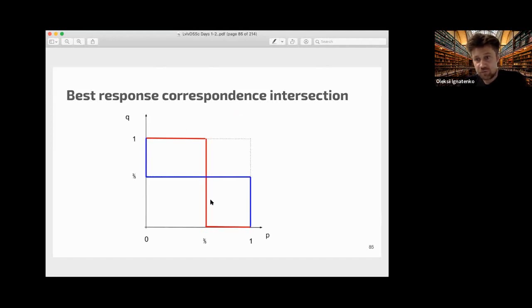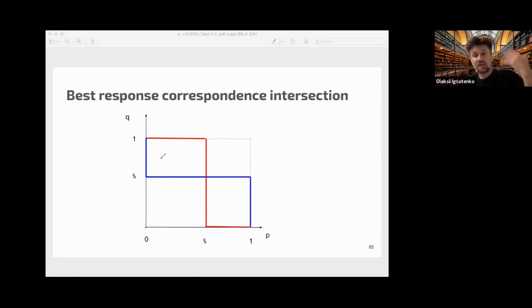Red is for the first player and blue is for the second player. And as Nash noticed, a best reply to a best reply is the Nash equilibrium. We have 3 intersections here. These 2 intersections are the Nash equilibria in pure strategy, and this 1 intersection is the Nash equilibrium in mixed strategy. So it's a very nice picture to know about if you need to calculate a mixed Nash equilibrium in a 2 players game.